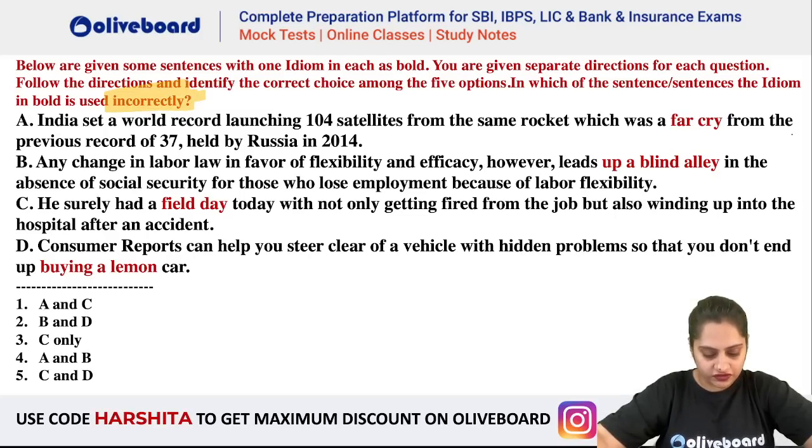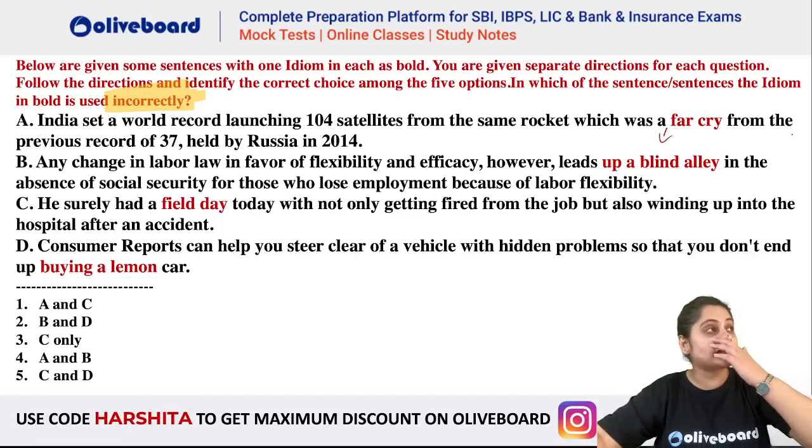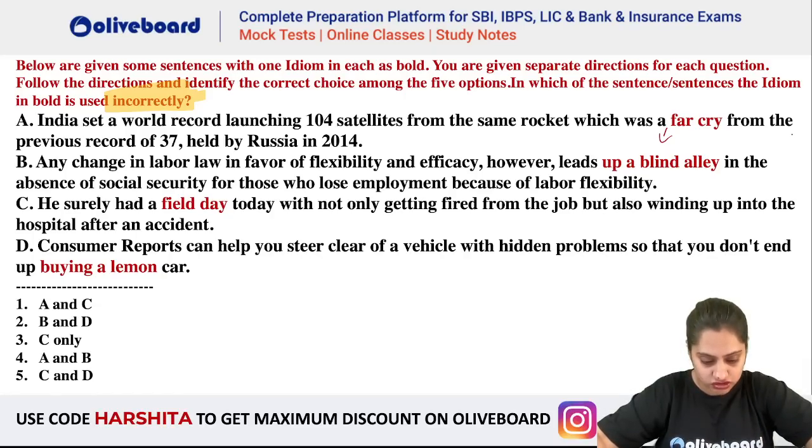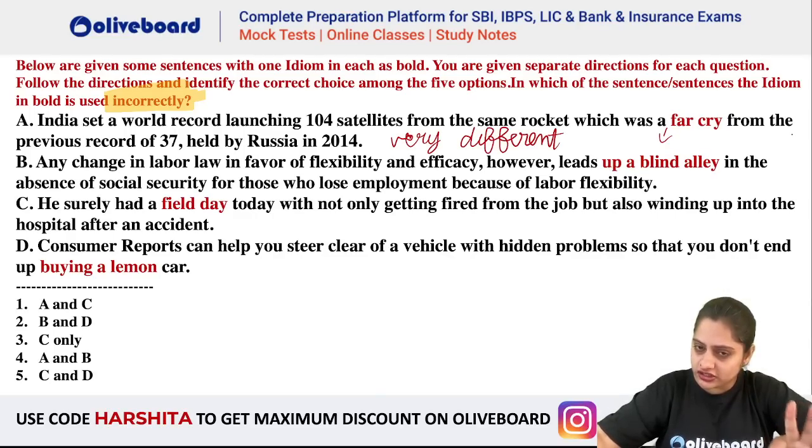Okay, so first let us discuss the meanings, right? The first one, when we say it is a far cry, what do you mean by a far cry? A far cry means very different from what it should be. Like, if it is a far cry, it means it is still a lot of time to achieve something, a considerable degree. It is very, very different from what is required, very different. To a great degree, something is very different to what is actually required. Okay, so a far cry, in a negative way, we usually use this word.